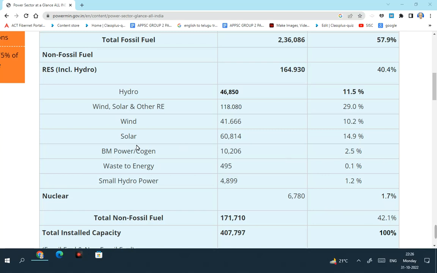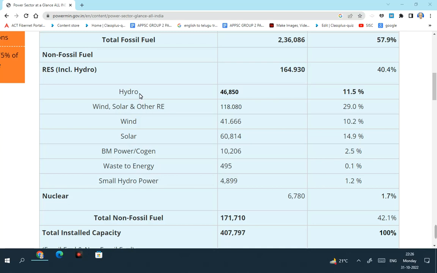In the non-fossil fuel category, the other category is renewable energy. Power produced through renewable energy sources includes large hydro, wind, solar, biomass power, waste to energy, and small hydro power.